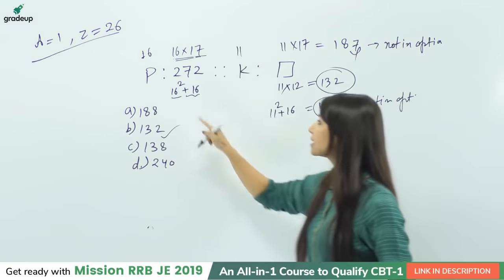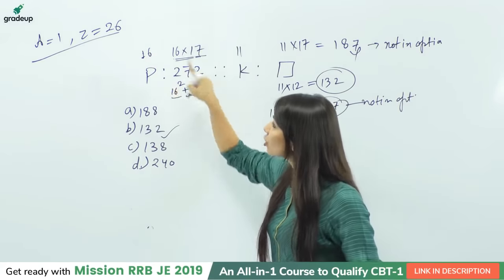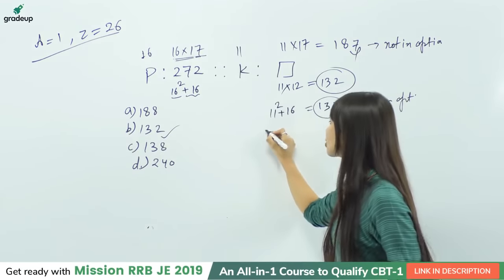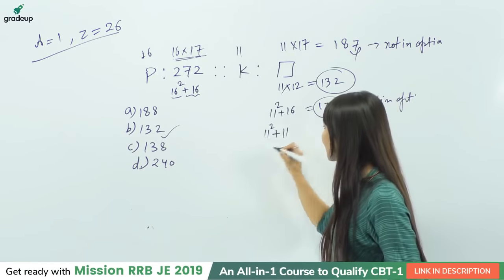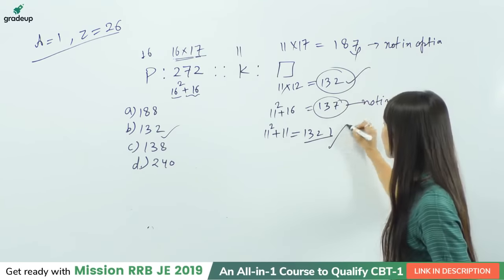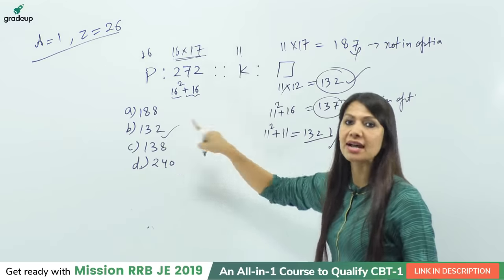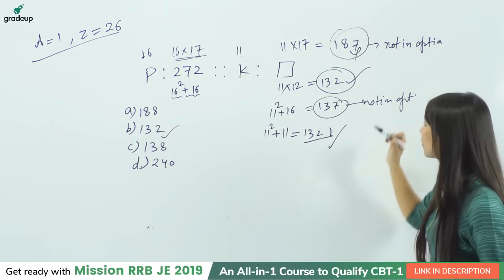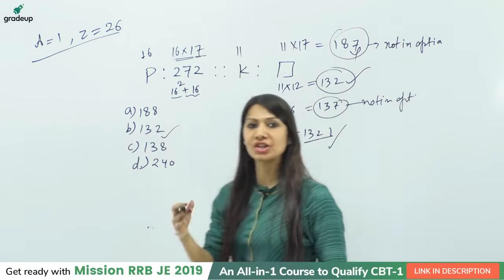So the next point is addition of the number and square of the number, and the addition of the same number, right? So in that situation our answer will be 11 square plus 11, that will again be 132. So 132 is correct because it is given in our option. Otherwise, if I ask you about 187 or about 137, both the answers are logically correct.